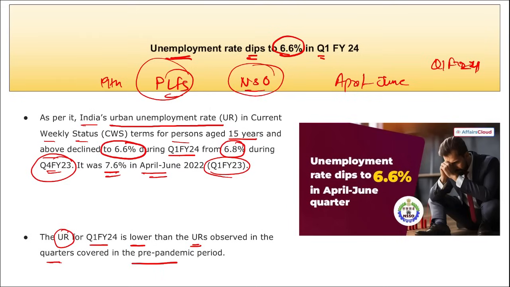Here only, if we talk about labor force participation, has the labor force participation increased in the current weekly status? So remember, for males it was around 73.5% during the period, and for females it increased from 20.9% to 23.2%.